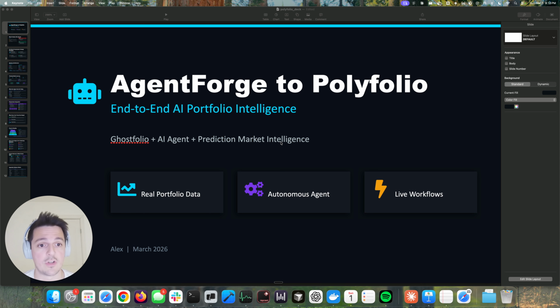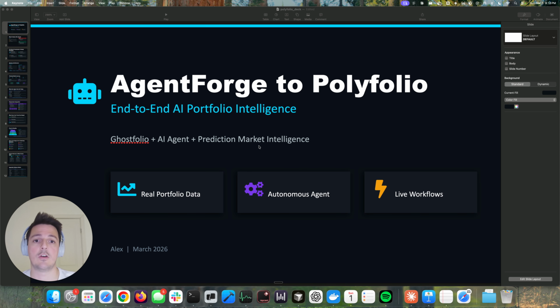The Angular chat widget is embedded in the main app shell and sends requests and renders real-time SSE events, while the agent pulls data from Ghostfolio endpoints and prediction market integrations on Polymarket as part of the bounty track.